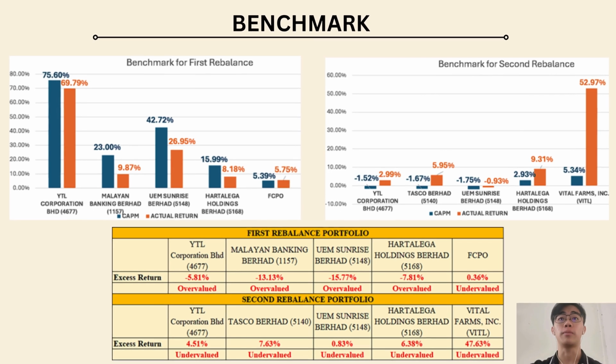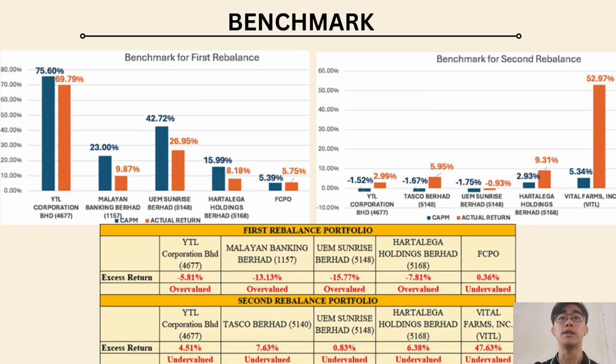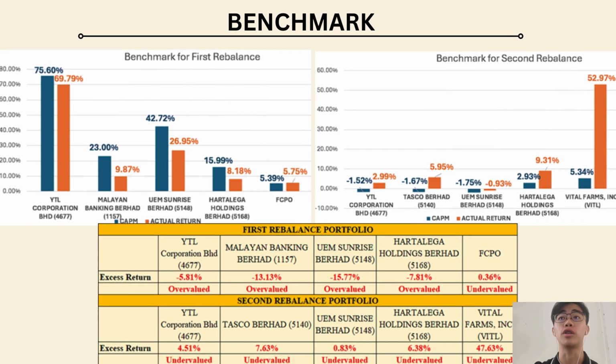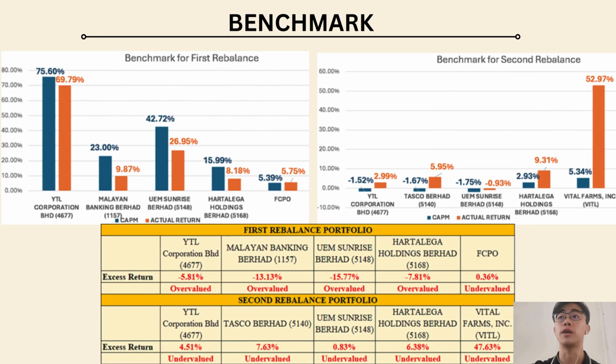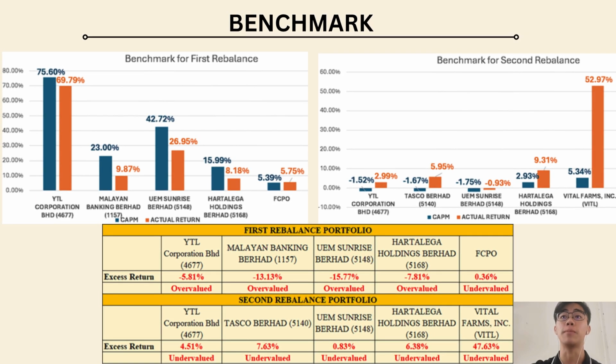Next is the benchmark. The figure on the left-hand side shows the CAPM and actual return for the first rebalance. From the figure, we can see the comparison between CAPM and actual return among these 5 stocks. All the stocks are evaluated as overvalued except FCPO, as their actual return is less than their CAPM. The excess return for Malayan Banking Berhad and UEM Sunrise is quite high. Therefore, we can conclude that our overall first rebalance portfolio has underperformed relative to its CAPM benchmark.